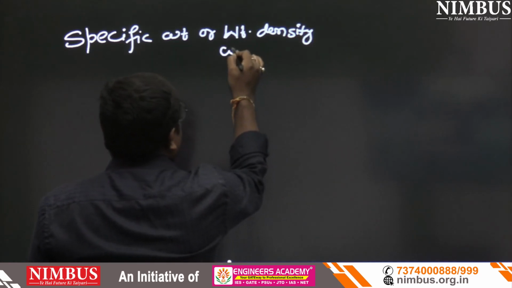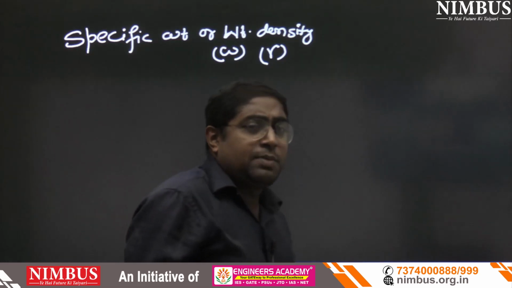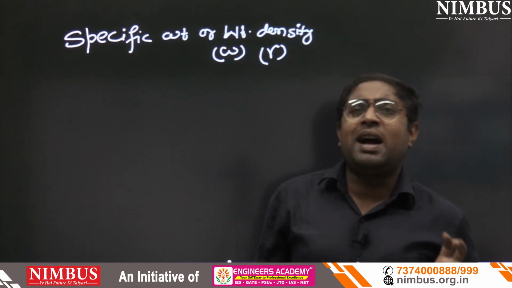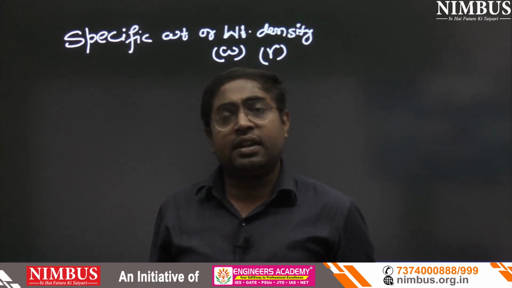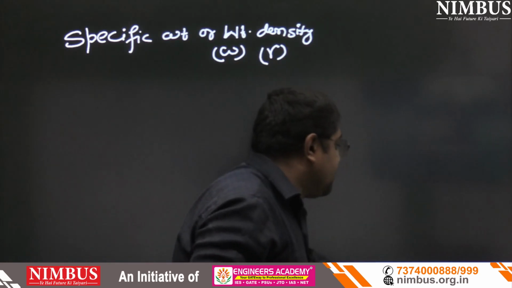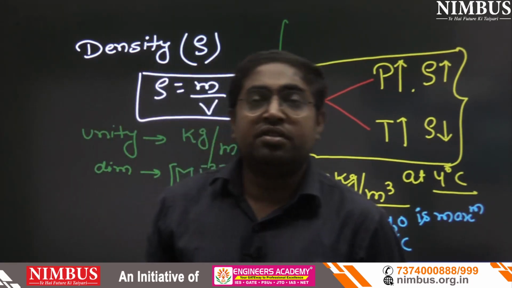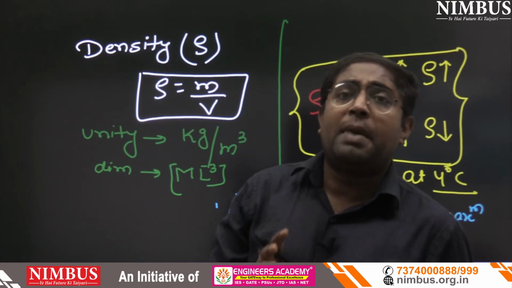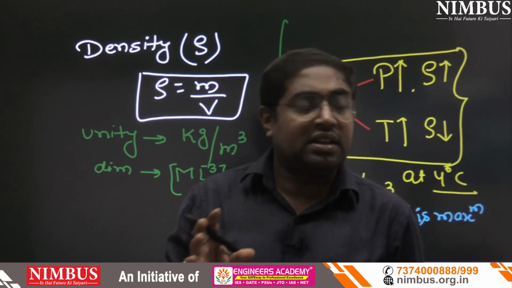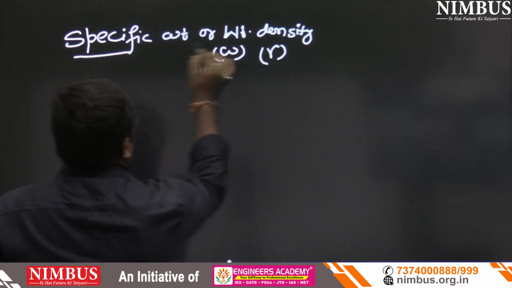Now the student will ask what it is denoted by. It is denoted by W or gamma, both. Someone will ask, sir, the term mass density is also there. I will tell you yes, when we talk about density earlier, density is also known as mass density. Is that clear? Now see, that is specific weight or weight density.